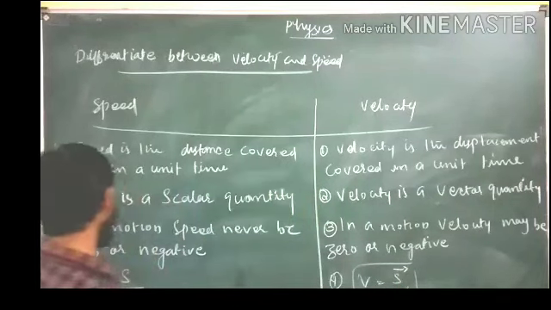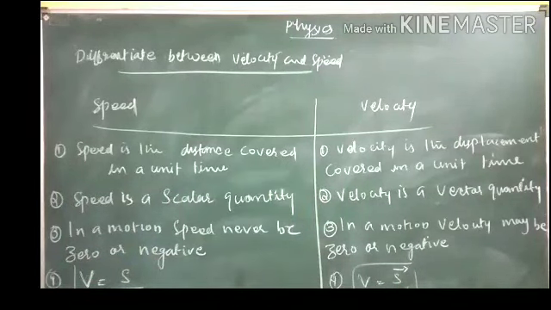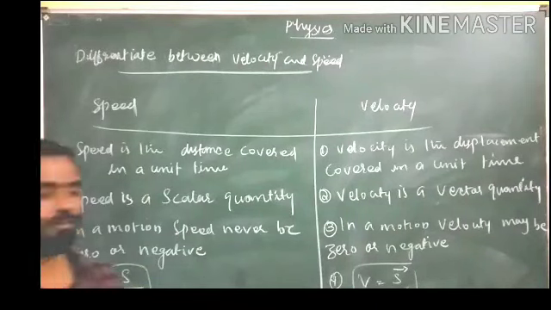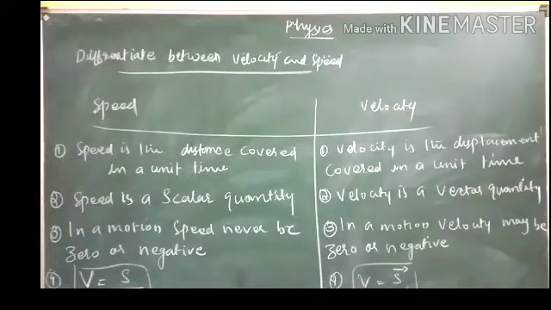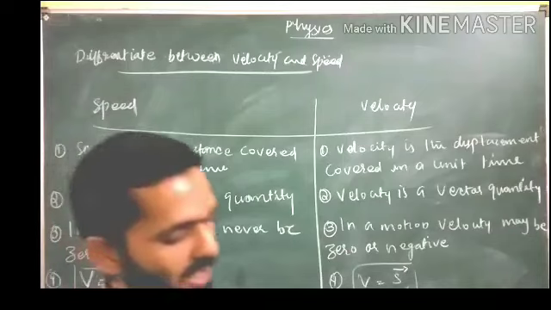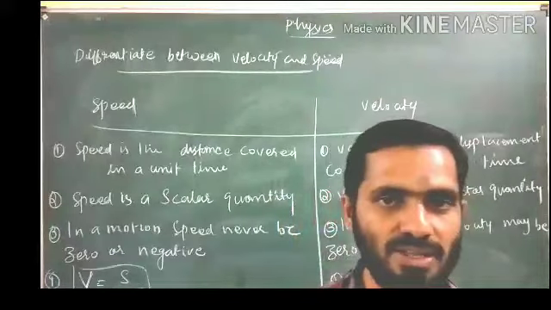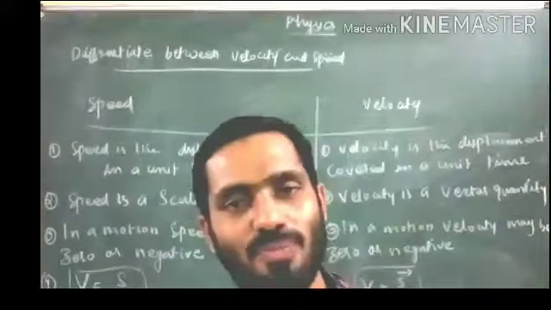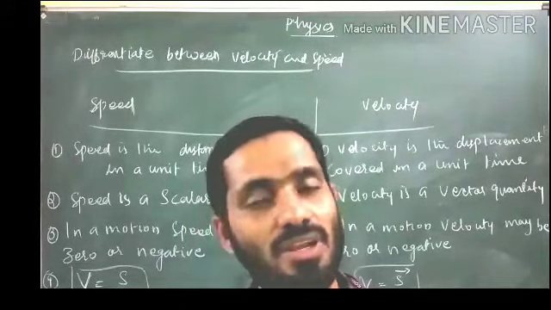And both have the same unit, that is meter per second. But this is distance divided by time, and that is displacement divided by time. Okay, so this is all about speed and velocity. Speed is the distance divided by time, and velocity is the speed with the direction.